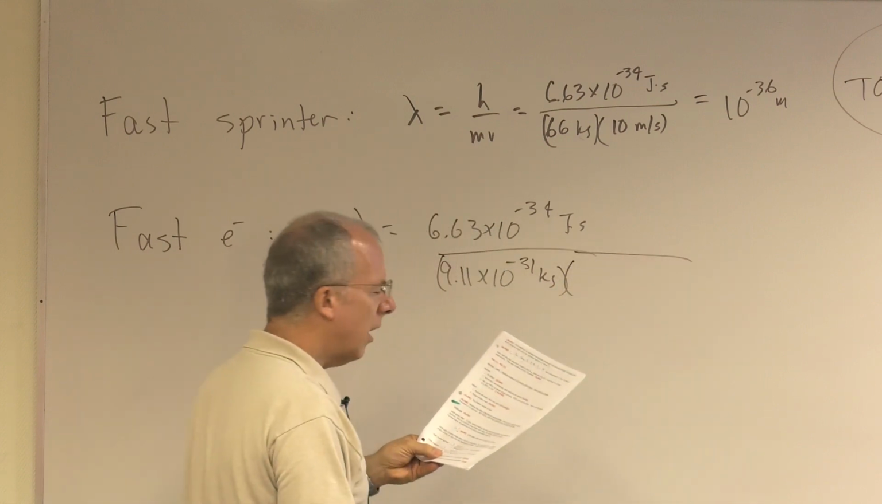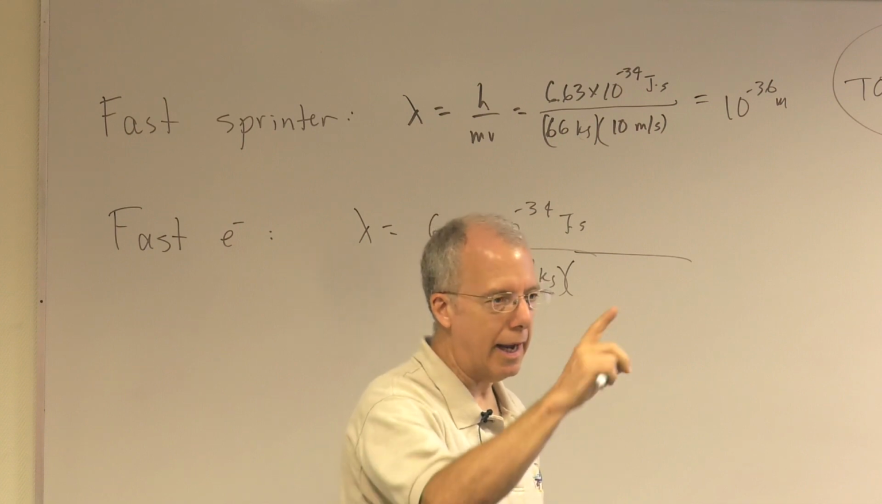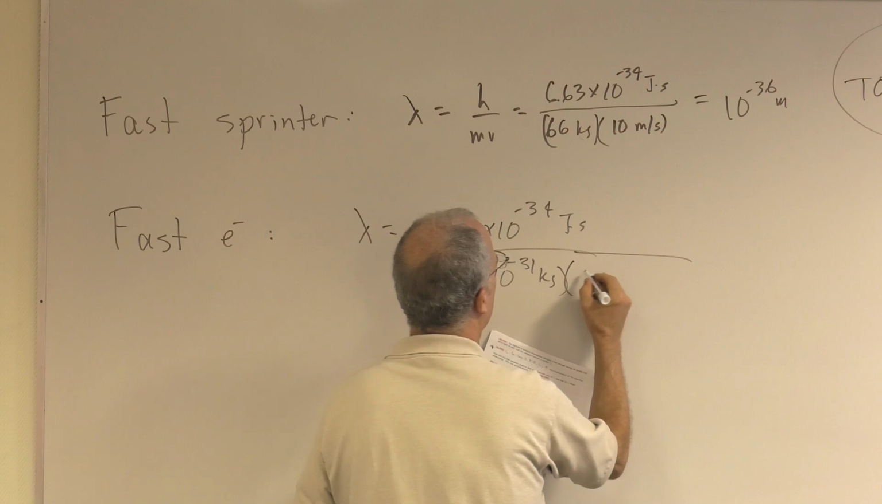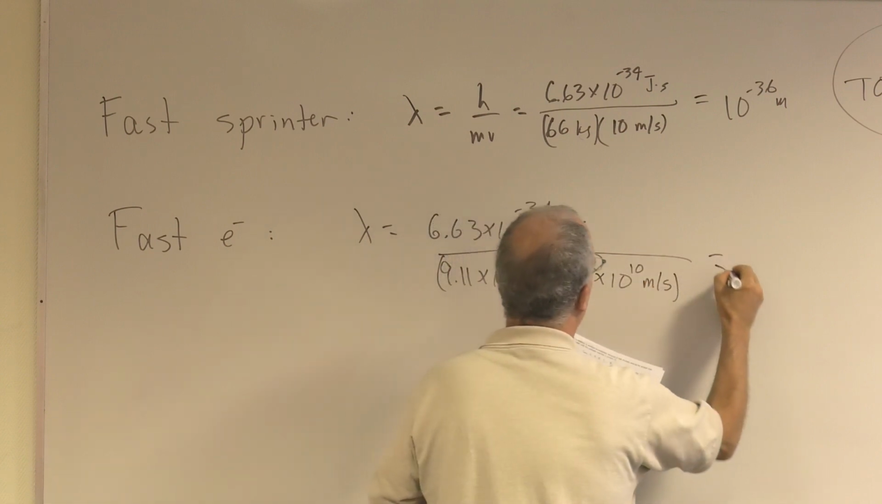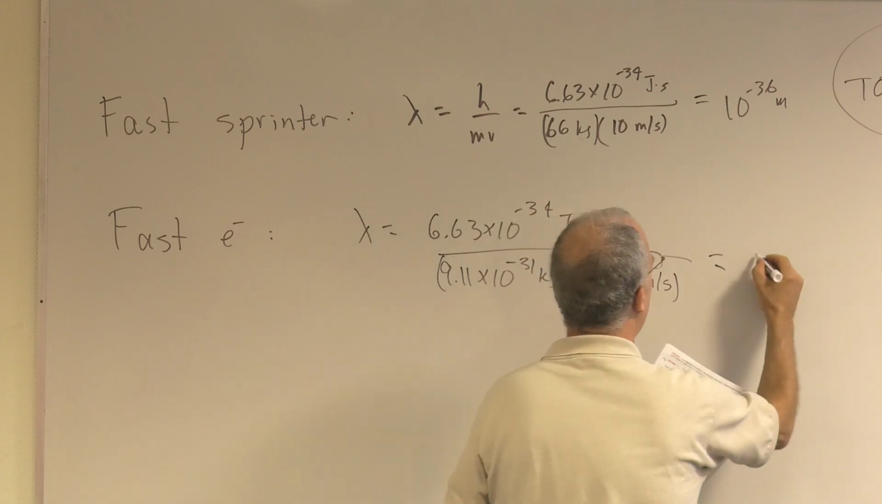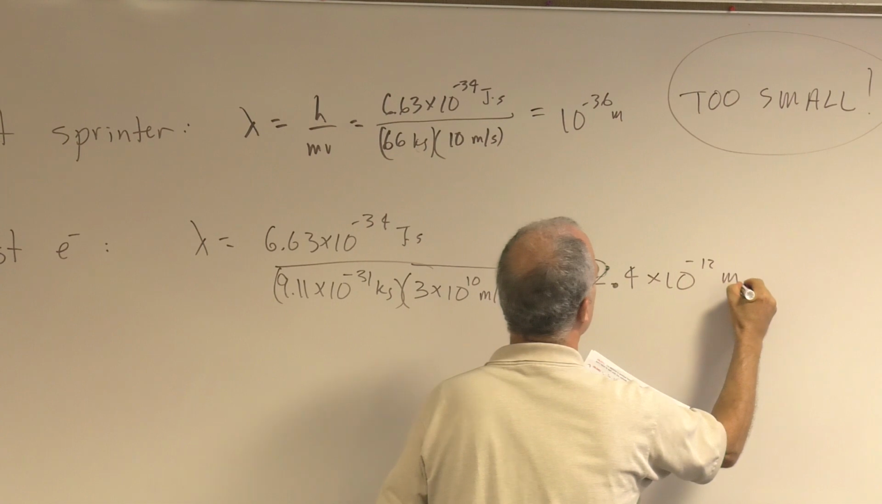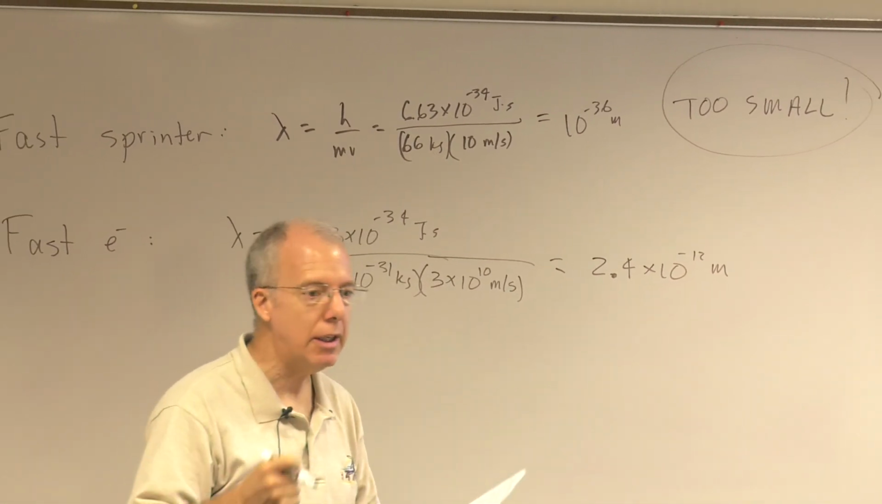And we're going to say speed of light. Now we know it's not going the speed of light. It's going nearly the speed of light, like 99.9999 percent, but let's just say speed of light. So approximately speed of light. All right, you do that, and you get 2.4 times 10 to the minus 12 meters. And that's easily measured, easily measured.